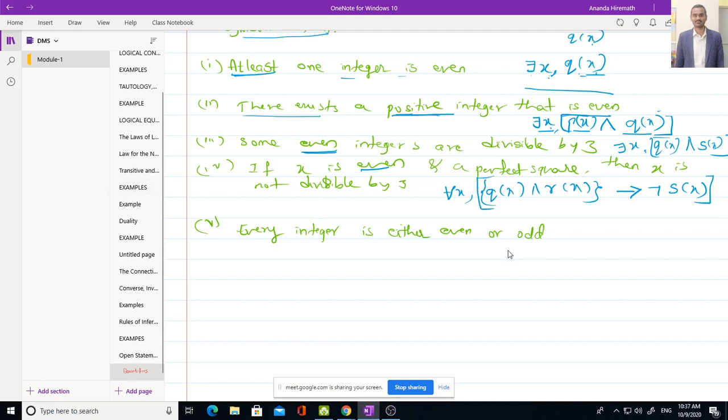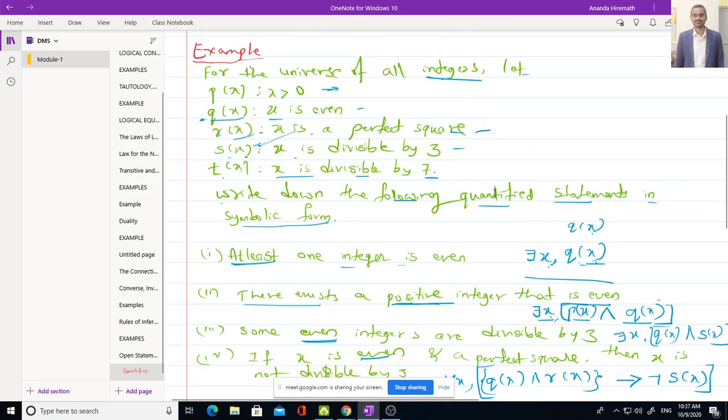Okay, last one. Every integer is either even or odd. How to represent it in symbolic form? For all x. Either even or odd. Even means Q of x. Odd is represented by what? Can you tell me odd is represented by what here? Negation of Q of x. Yes, very good.